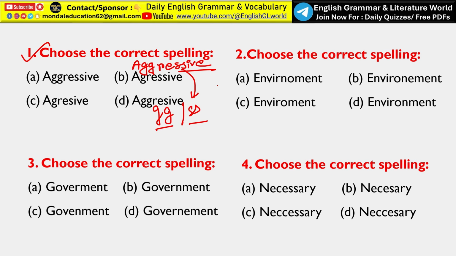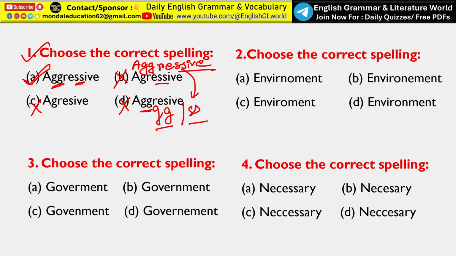Here double S but not double G, that means option B is not the correct answer. Here double G but not double S, that means option D will not be the correct answer, and this is totally inappropriate. Now the remaining one, option A, is the correct answer. Here double G and double S. So option A is the correct answer, aggressive. The word aggressive means hostile, forceful or ready to attack.